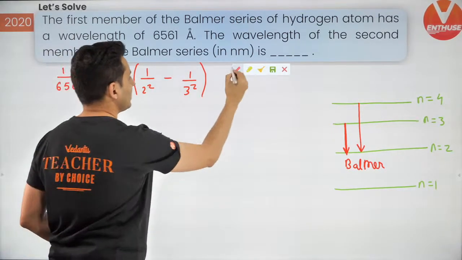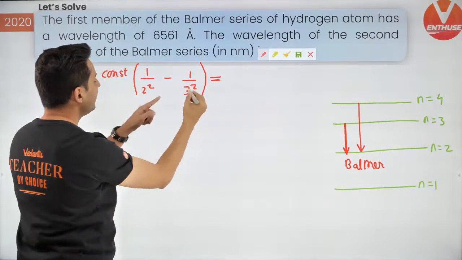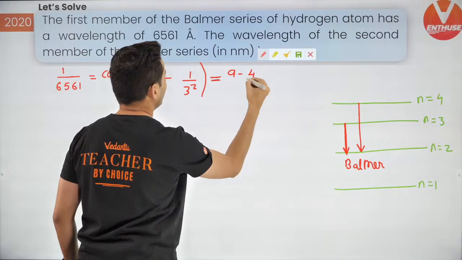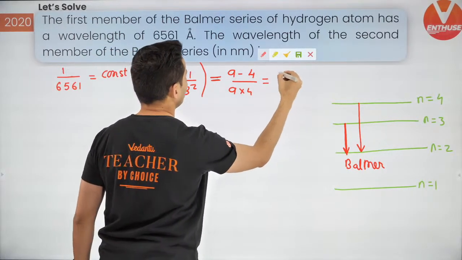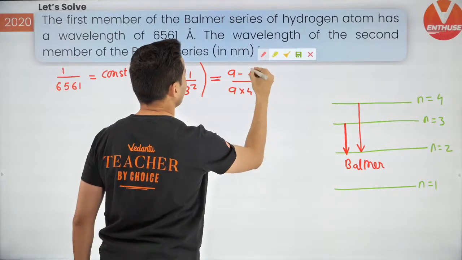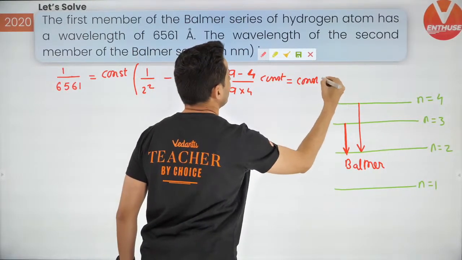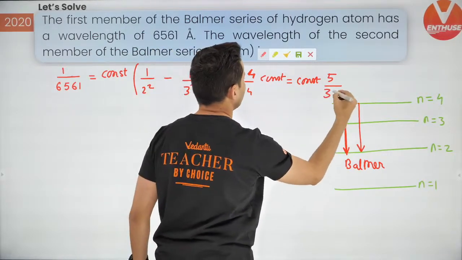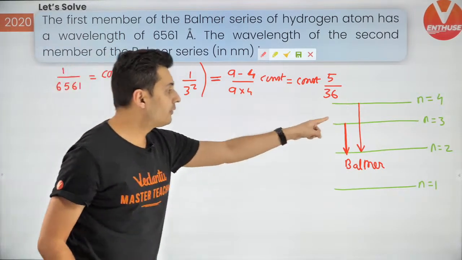Okay, so guys, next is just do the simple math. 3 square is 9, 2 square is 4, so it will become 9 minus 4. After taking LCM, this will become 9 into 4. So you will have that constant multiplied by 9 minus 4 is 5 and divided by 36. That's what you're going to get. Check this out, constant into 5 divided by 36. That is for the first member.